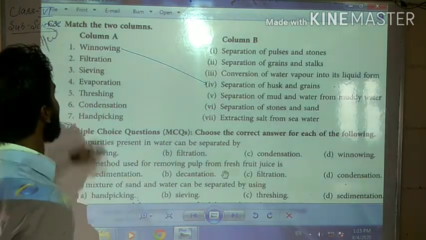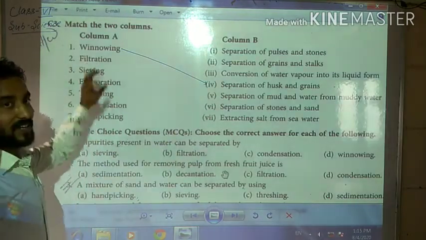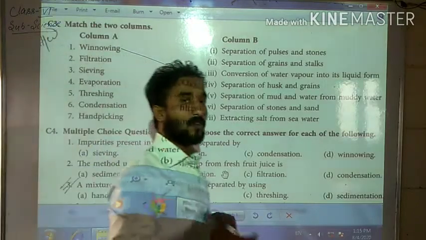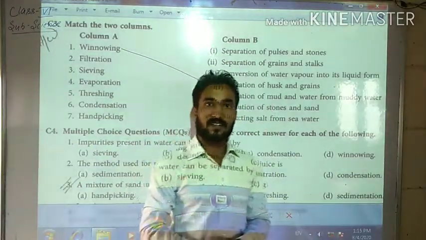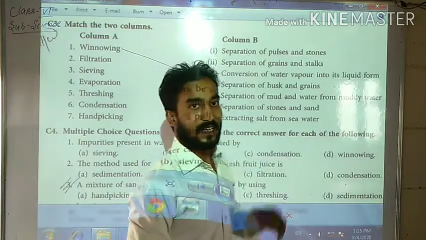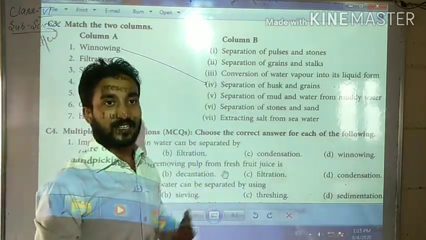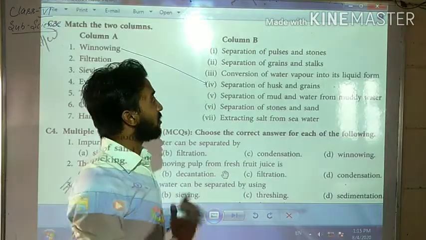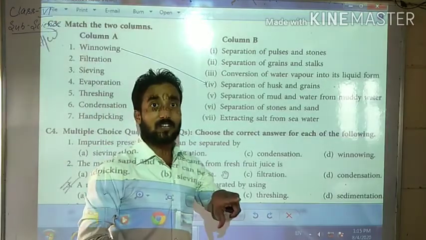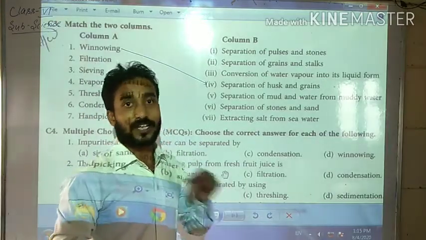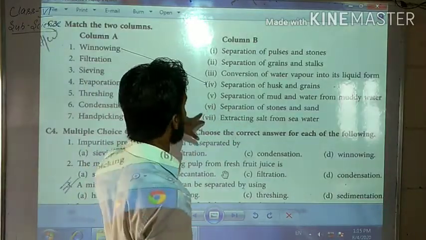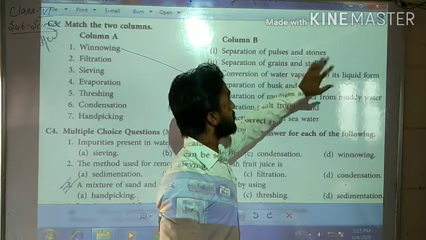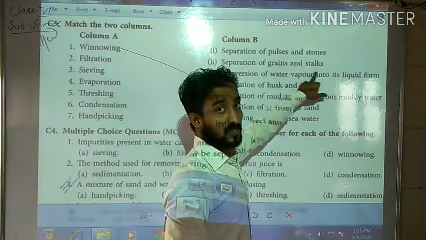So students, in question number 2, filtration. I hope that as we hear the word filtration, it suddenly strikes our mind. It means filter, using filter paper. What will you filter? Insoluble solid from liquid. See, where is that one? Pulses and stones? No. Separation of grains and stalks?